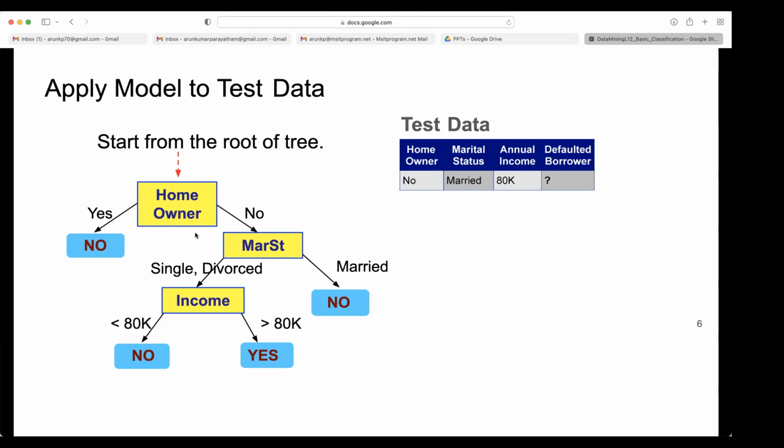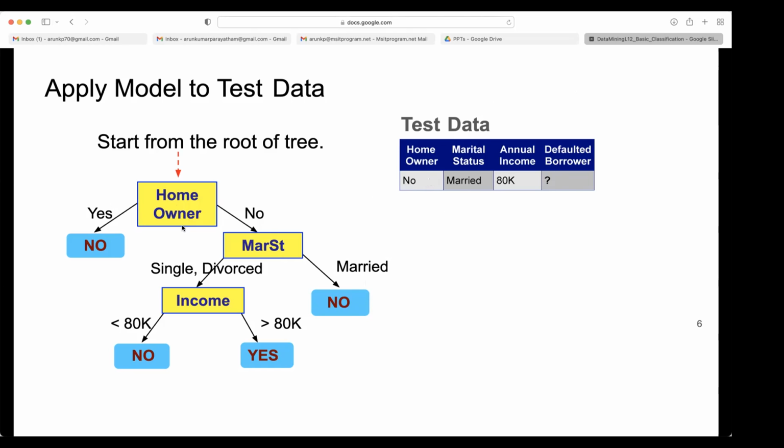Since homeowner is the root, in the given test data homeowner is no, so it goes to the right child. And there we are checking marital status. It is married, so it again goes to the right child, and the class given is no. So what should we write here in default borrower? No. Is it clear for all? Yes, sir. So this is simply traversing. The first attribute is homeowner. It is split into two.